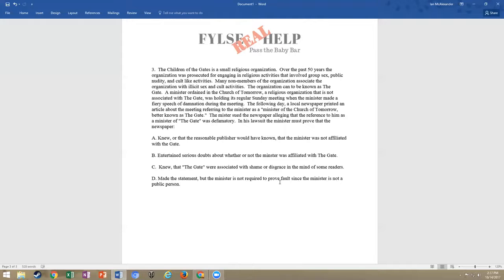You look for your defamatory statement, check. Of and concerning the plaintiff, check. Communicated to a third party, check. Causes damages, check. Okay, what am I looking at? Is this a constitutional issue? Check. Am I with a public figure or a public official? Check. Do I need New York malice? Check. Do I have different damages? And that's what you need to be thinking as you go through your multiple choice questions.